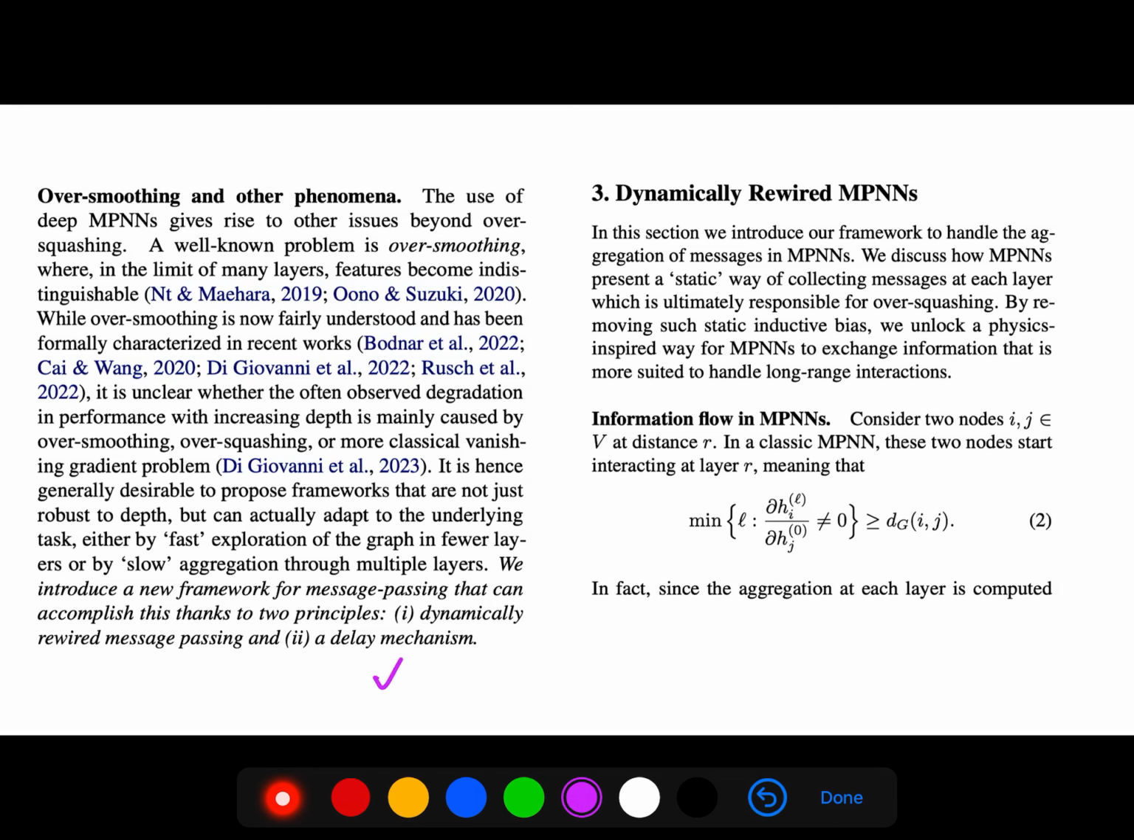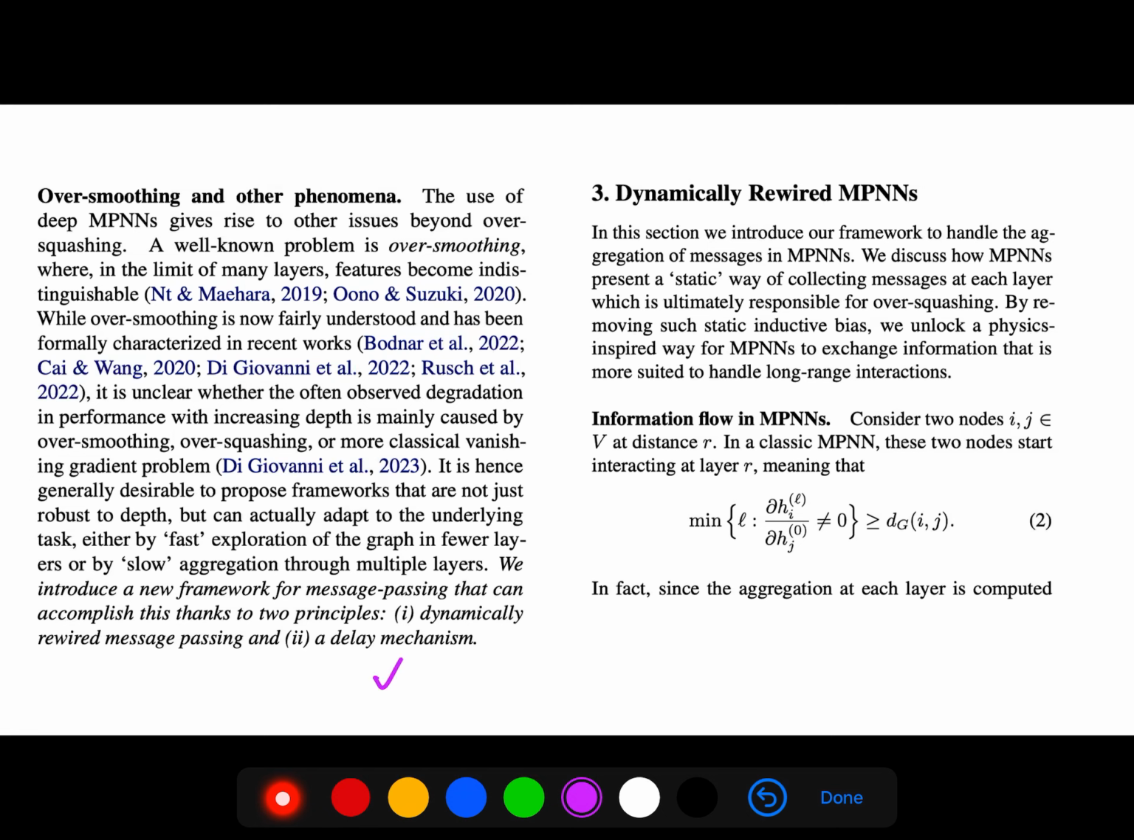So what is the idea of this paper? We introduce a framework to handle the aggregation of messages. We discuss how message passing neural networks present a static way of collecting messages at each layer, which is ultimately responsible for over-squashing. By removing such static inductive bias, we unlock a physics-inspired way for message passing neural networks to exchange information that is more suited to handle long-range interactions.